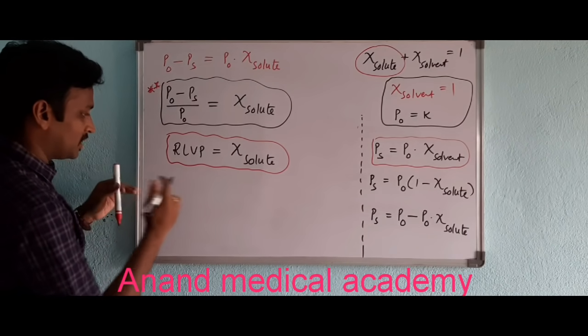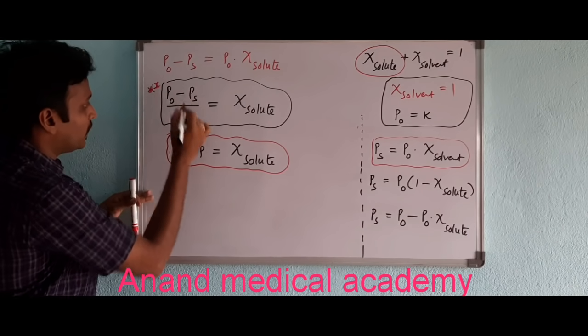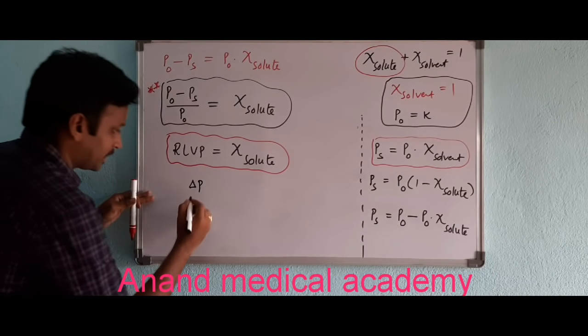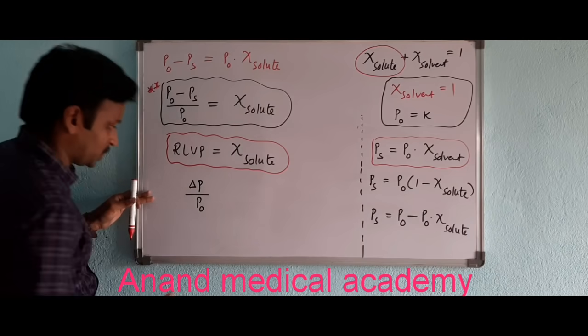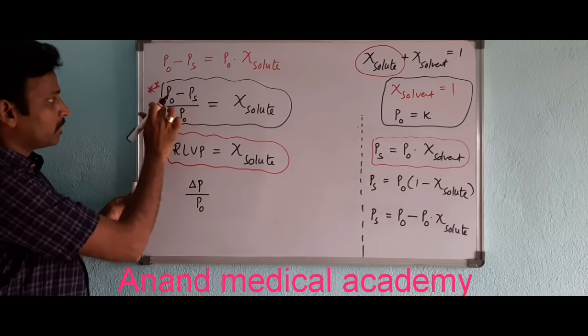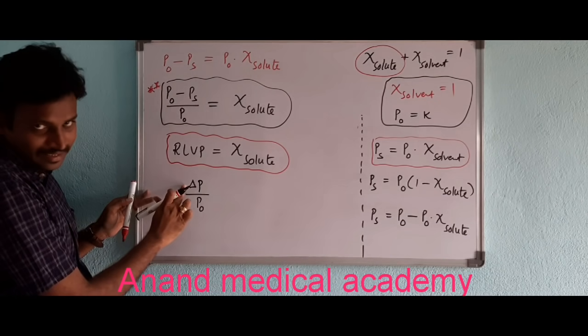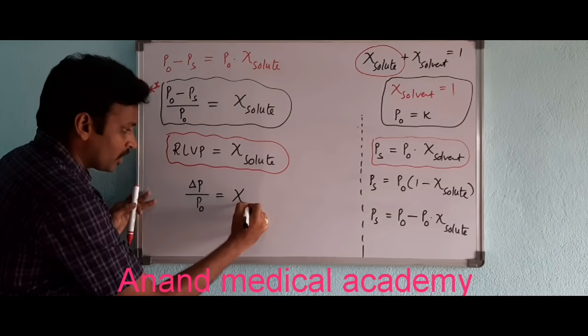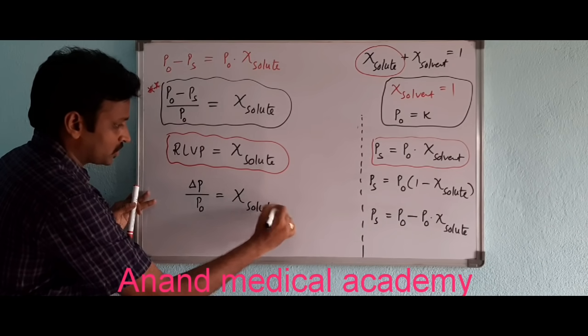Now you can write like this also. P naught minus PS is nothing but what I told you, delta P. So delta P by P naught is equal to mole fraction of solute.